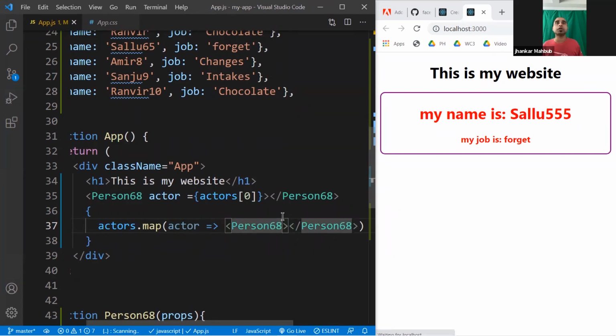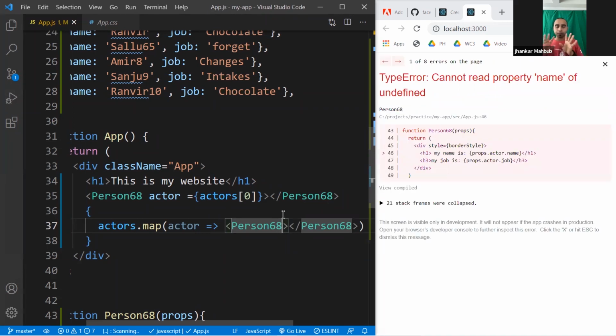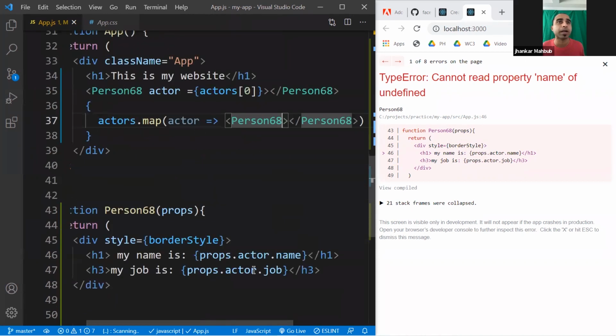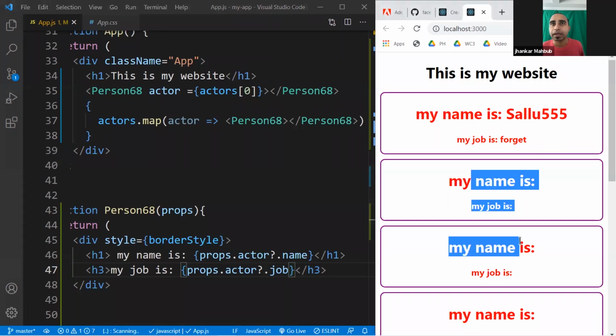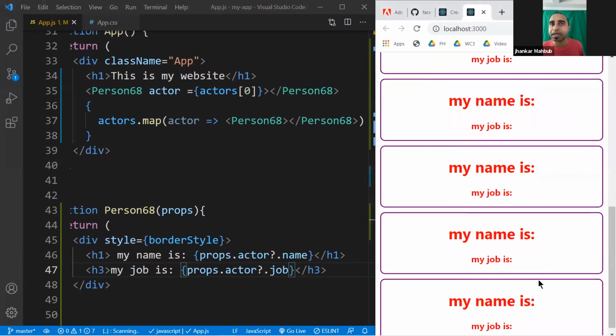And if you do so, this will give you some hard time. We will solve it this way. It is saying, hey, I cannot read property name of undefined because you didn't pass any props. This is expecting some kind of props. You can solve it in multiple ways. One easier way is to put a question mark there. Maybe you can put a question mark here, and a question mark there, and this becomes optional.